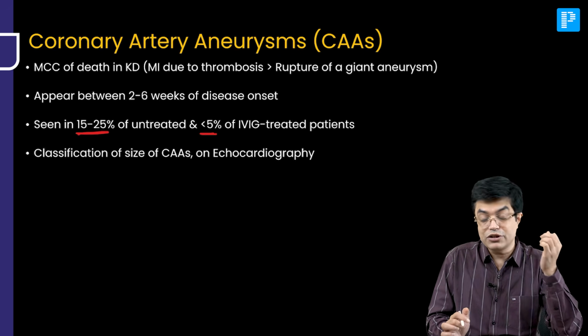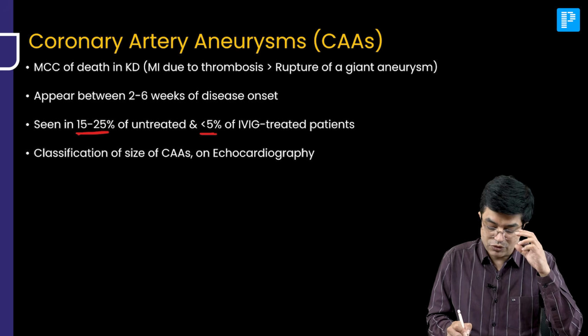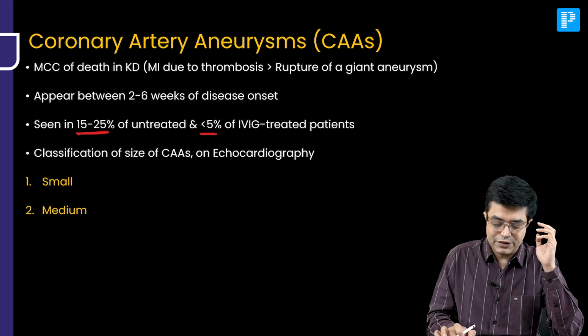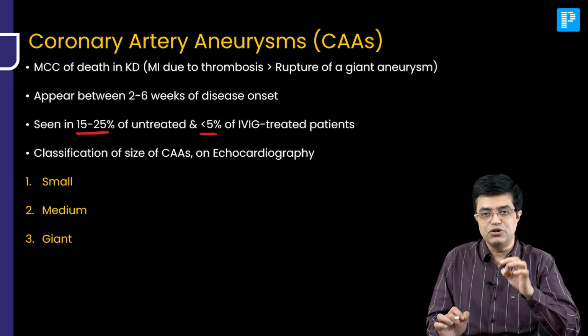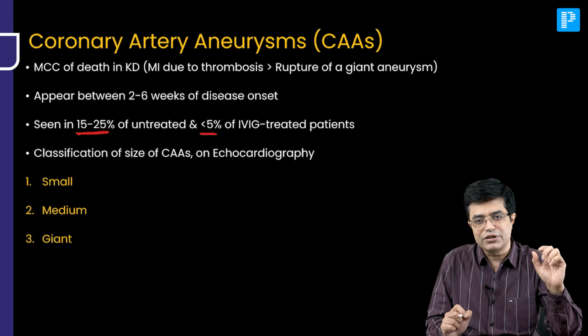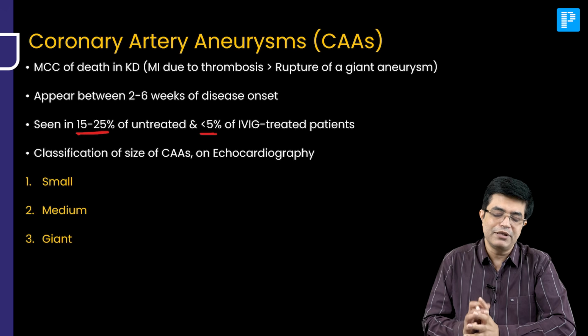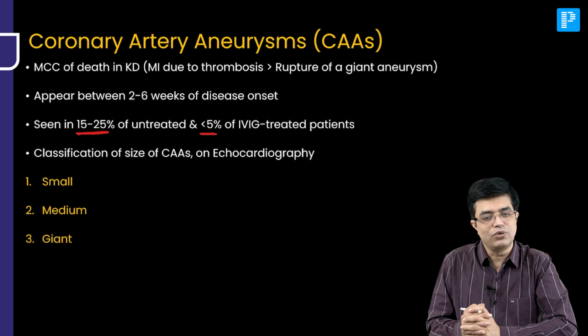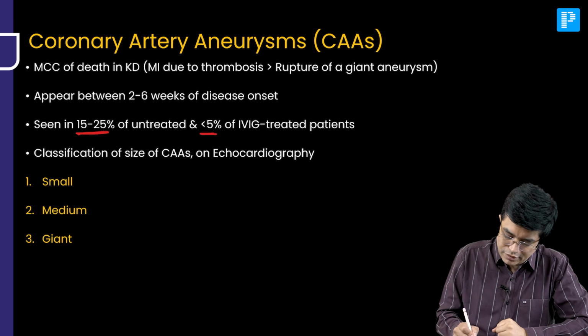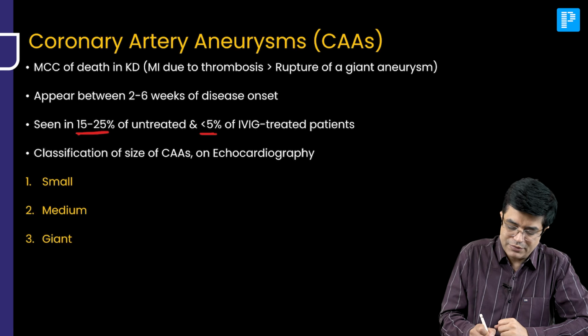Now, the classification of these aneurysms is done based upon echocardiography. There are three varieties which are defined: small, medium, giant. The American Heart Association uses percentiles, standard deviations, whereas the Japanese one uses absolute dimensions. So, a small coronary artery aneurysm is the one which is between 0 to 4 mm in size.